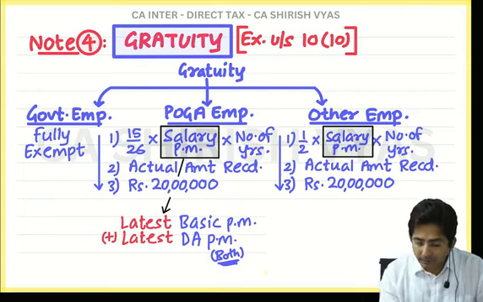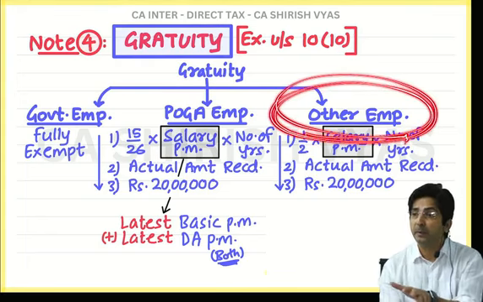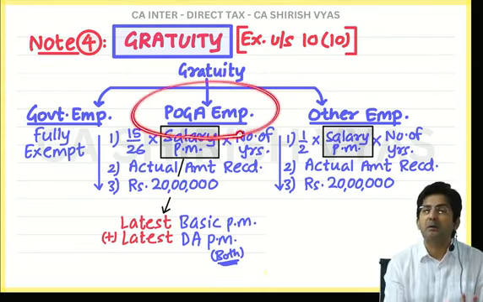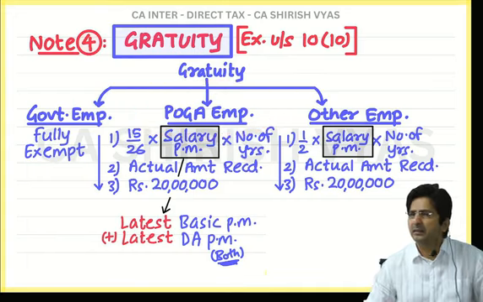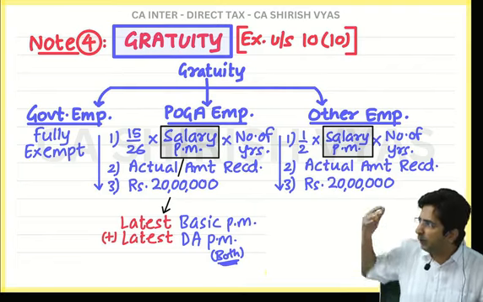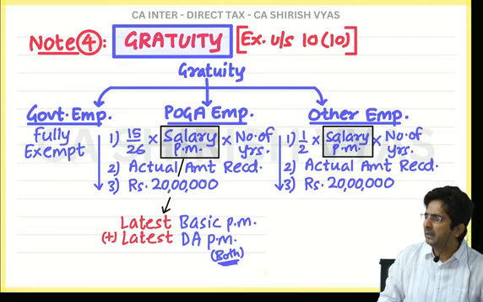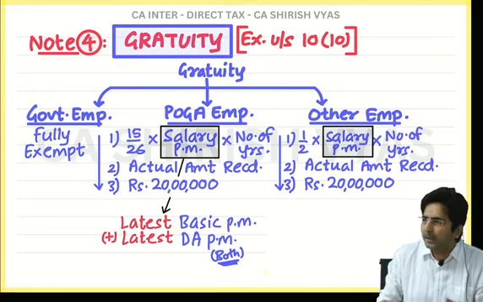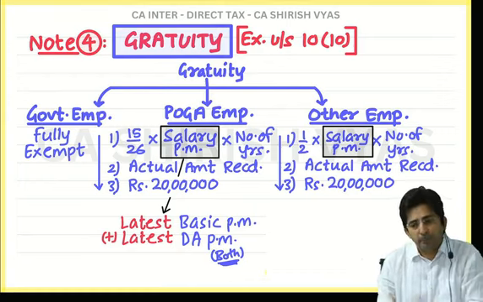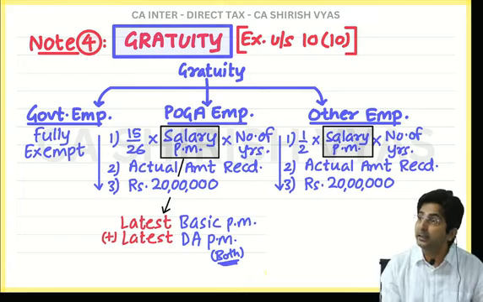But you know why average? Because for other employees, income tax law is neutral. They are not becoming partial to employees. See, POGA has the mentality of what? To be partial. Like for example, if I am partial to my students only, and I want to ignore ICA, I will see to it that students get a simple paper in the exam. POGA is like this only. POGA is partial to the employee. The employee should get more amount, and that is possible if the last salary, the latest, is taken.